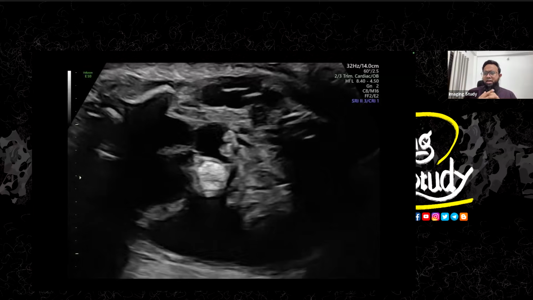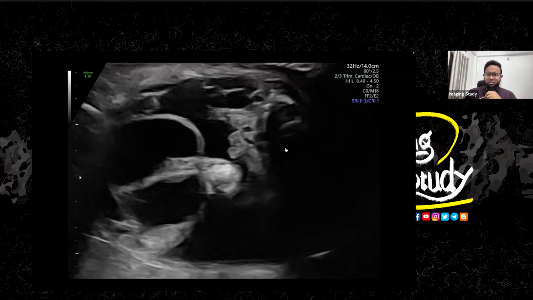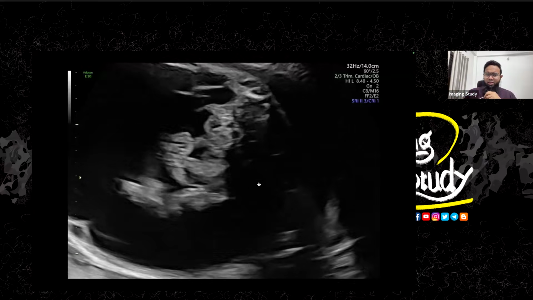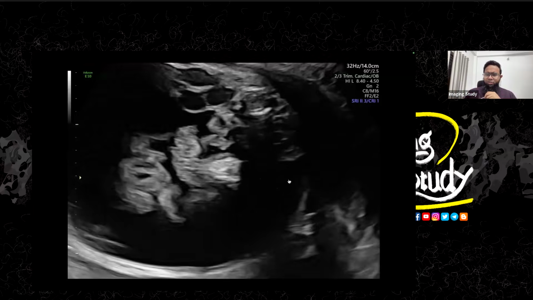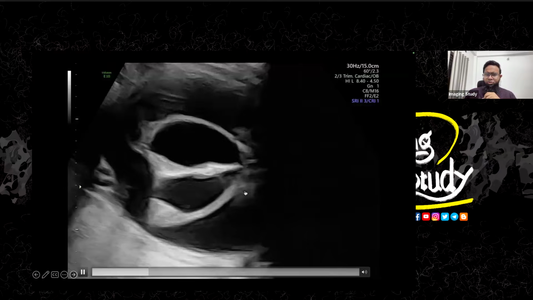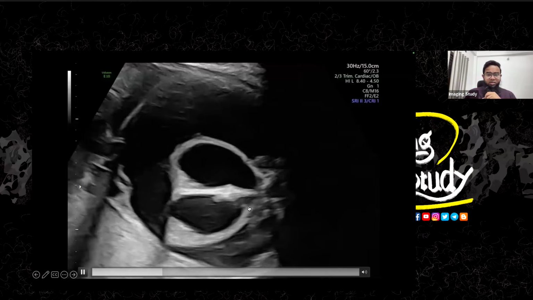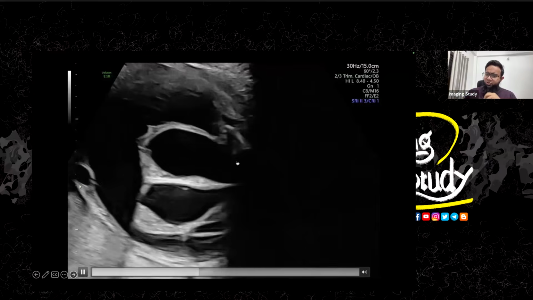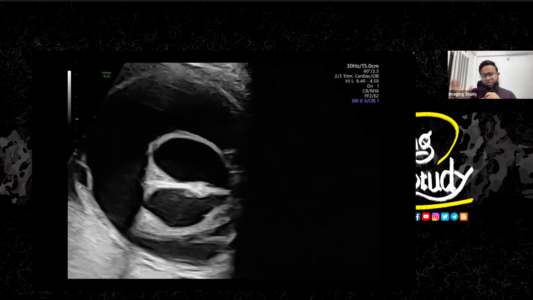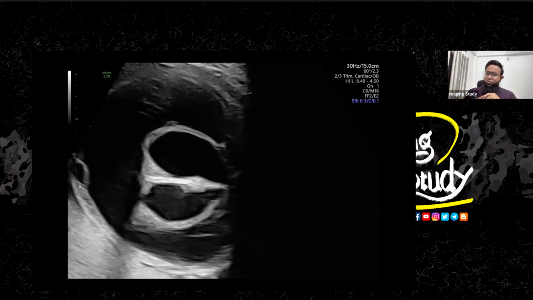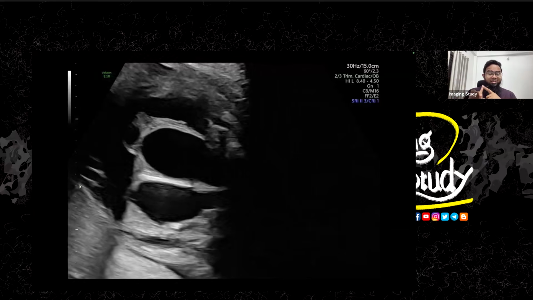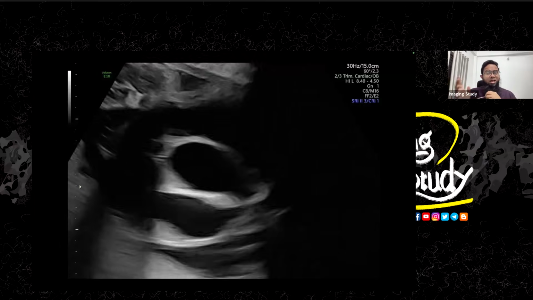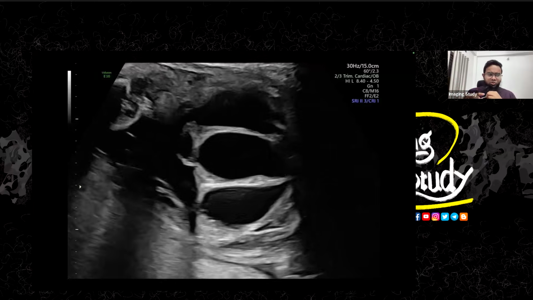But now you are looking at another finding. You can see an echogenic bowel here. This is the lower bowel, which is showing echogenic fecal matter, or meconium. It may be due to compression of the lower part of the rectum by this urogenital sinus, or it is a very common cloacal abnormality or malformation association.